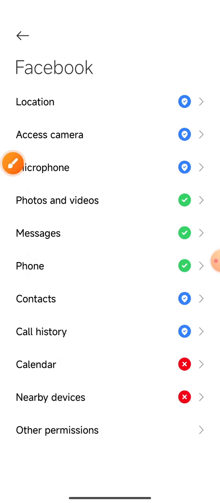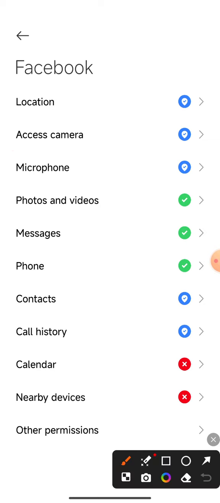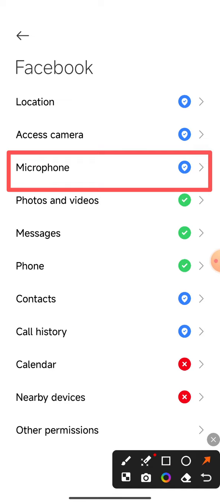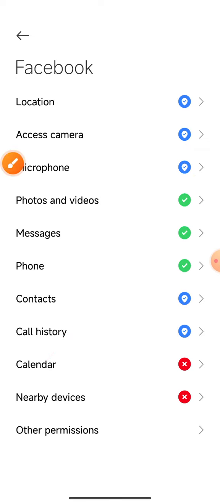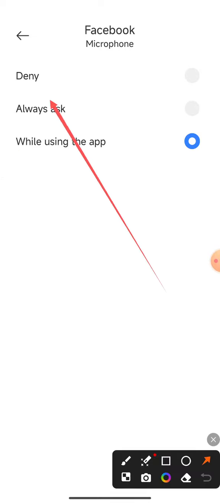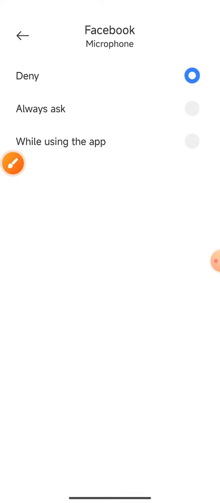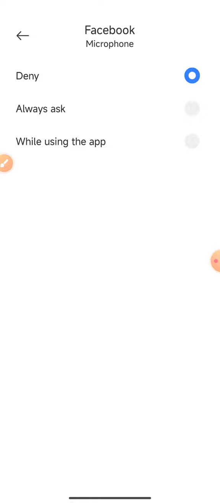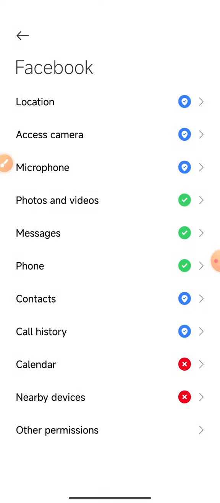and this interface shows the microphone. Click the microphone option, and if microphone access is not allowed, then enable this option. If your microphone access is not enabled, or is already crossed, then click this option and choose while using the app. Already the option is active.